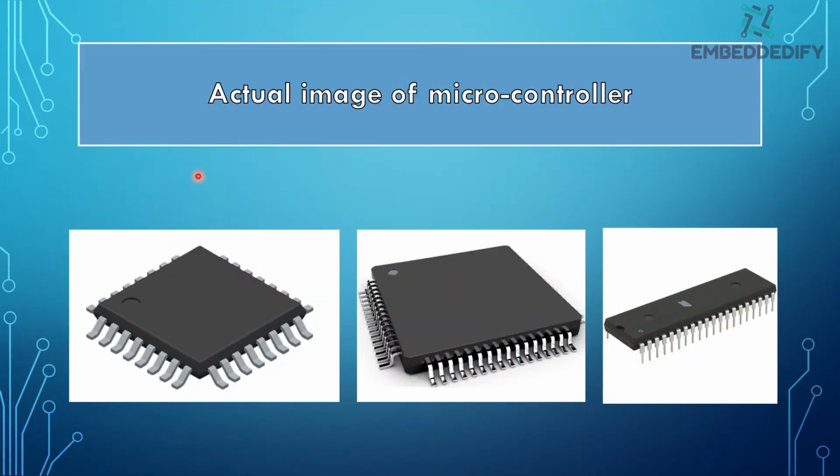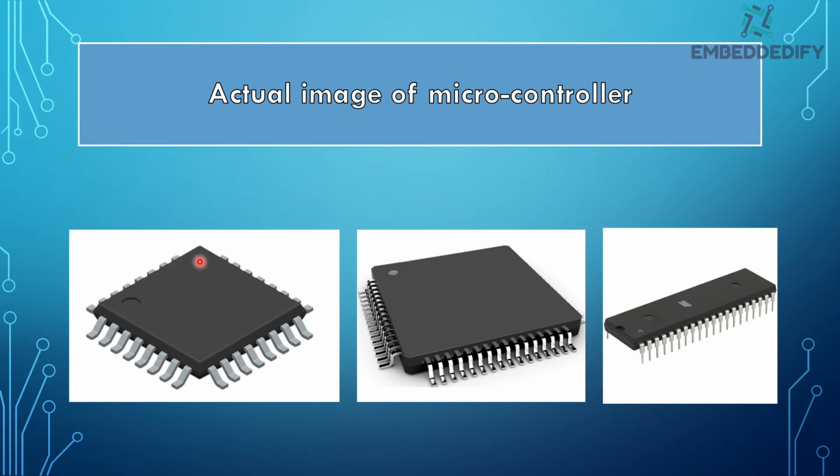These are some example images of how an actual microcontroller may look. The black area is the actual microcontroller, and these tiny legs are called pins. Using these pins, the microcontroller communicates with other components of the device. The shape, size, and number of pins can vary according to the make and model of the microcontroller.